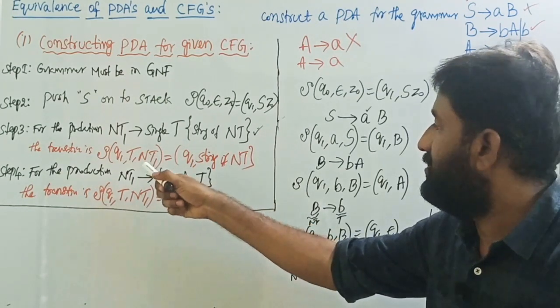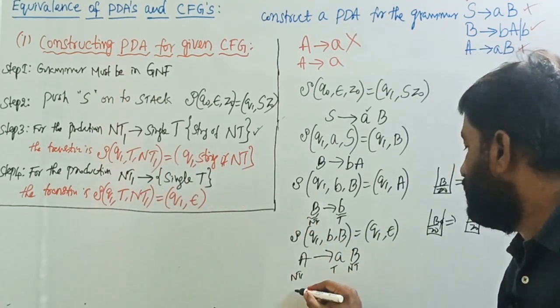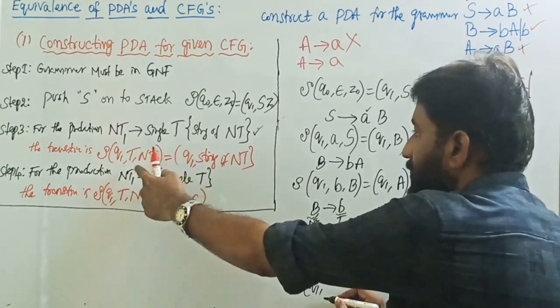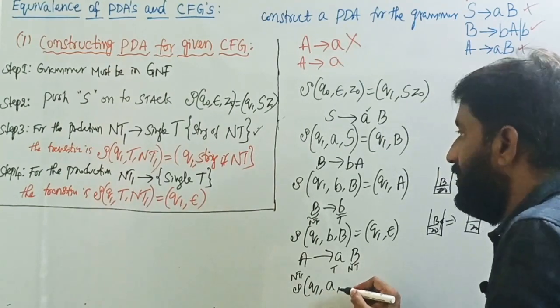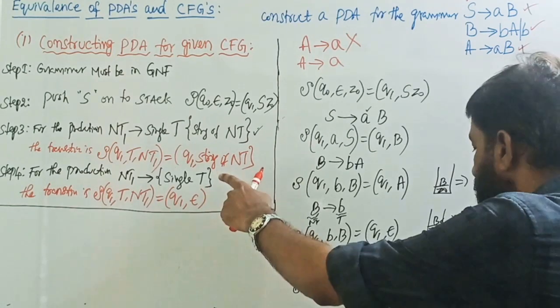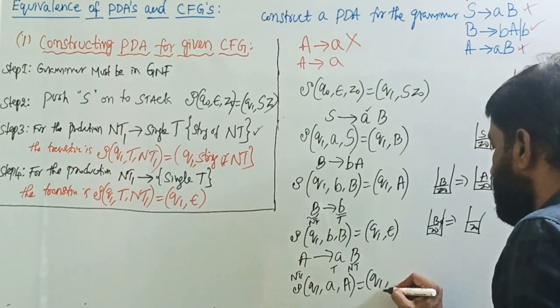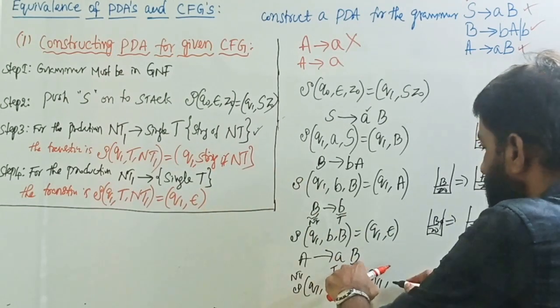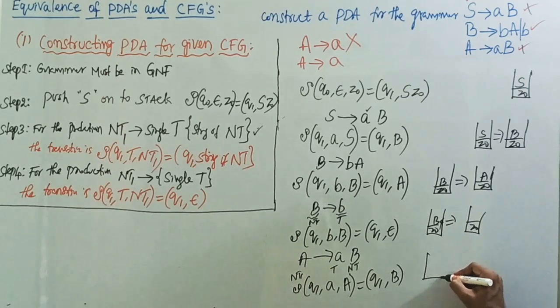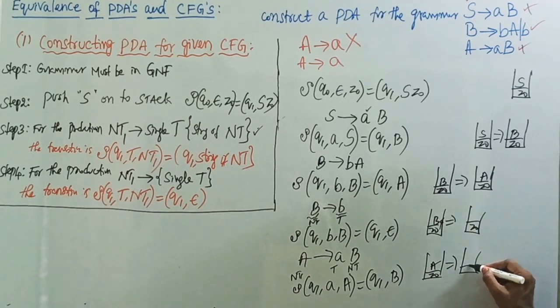So write the transition like this: transition of Q1, comma, T which is a, comma, NT1 which is capital A equals remains on the same state Q1, comma, NT, the string of NT, which is capital B. Before the transition operation, let's say it is Z0 and the top of the stack is A. It converts, keeping the bottom symbol Z0, replacing A by B.